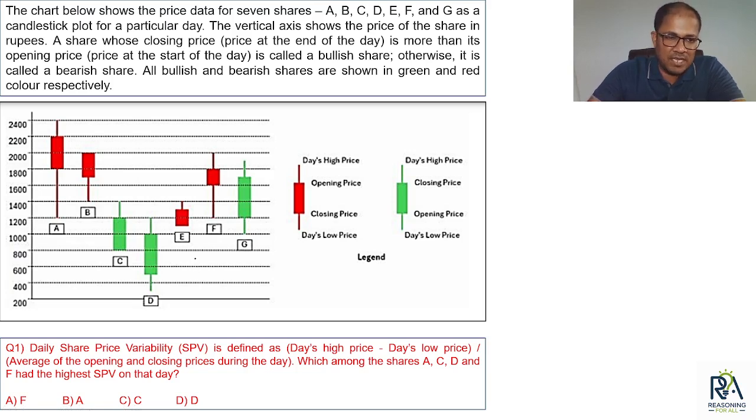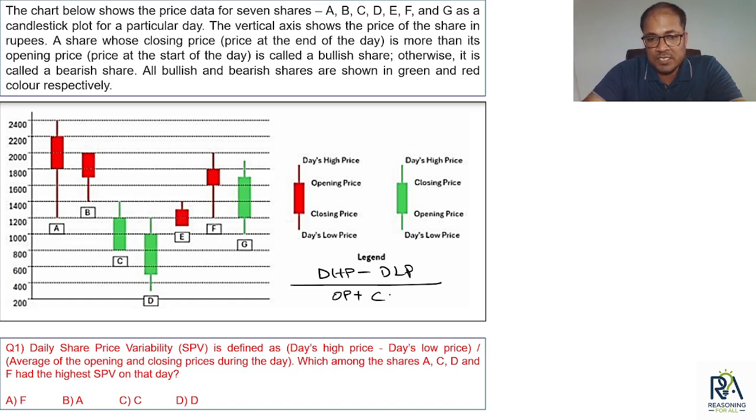Okay, chalo. Let's move to the questions and let's take the first question. What do we have? Daily share price variability is defined as day's high price minus day's low price upon the average of the opening and closing prices during the day. Okay, it's something like this. Day's high price minus day's low price upon the average of opening and closing, so opening price plus closing price by 2, average, right?